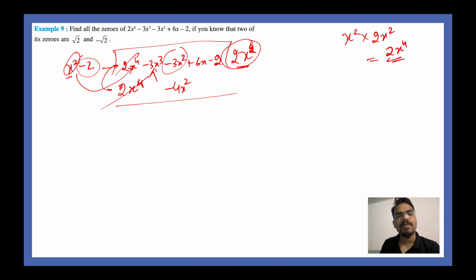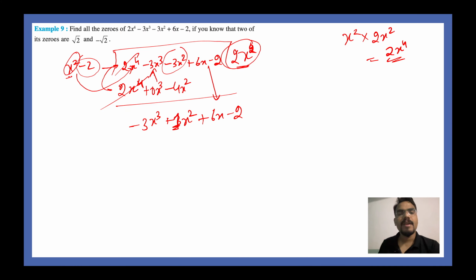If there is nothing given, you say this is 0x cube, right? So minus 3x cube minus 0x cube is equal to minus 3x cube. Similarly, minus 3x square minus of minus 4x square will give you 4x square minus 3x square, which means plus x square, plus 6x minus 2 is what was left here.